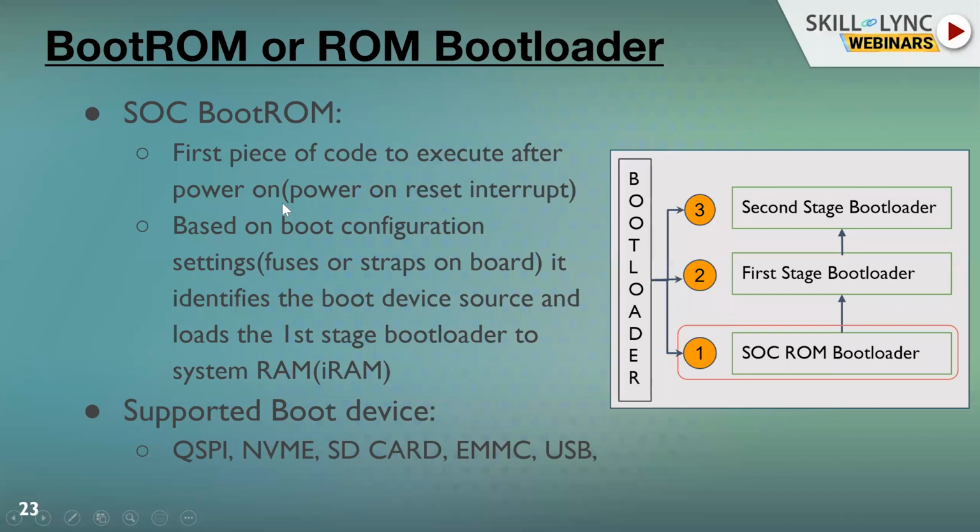So to summarize, it's the first piece of code to execute after power on. That means it's a root of trust. It's the first guy to execute in an embedded system. Then how does it understand what to boot and where to boot? On the board we have something called fuses and straps. That means some markers. They mark what device is available, like a QSPI device or SD card, eMMC or USB boot. So it identifies what type of boot media is available, and then the first stage of the bootloader loads from that boot media to the IRAM, right?